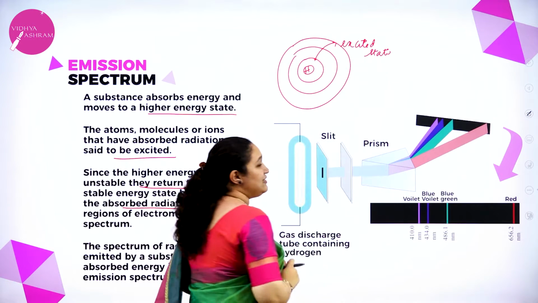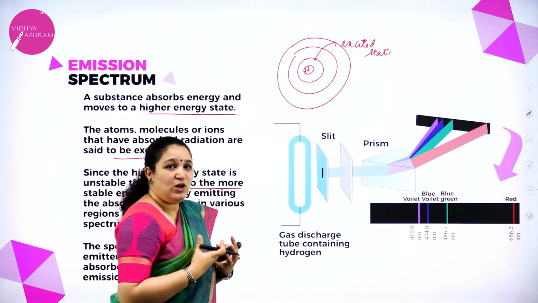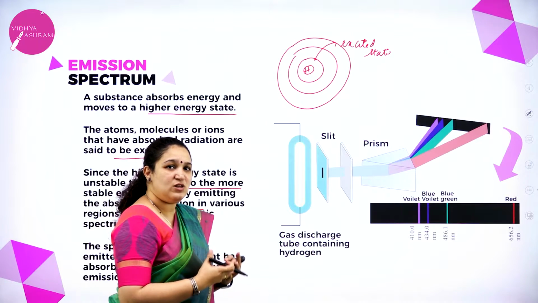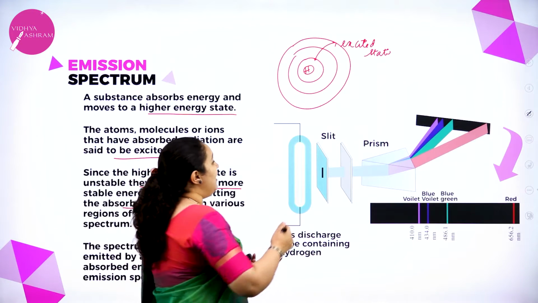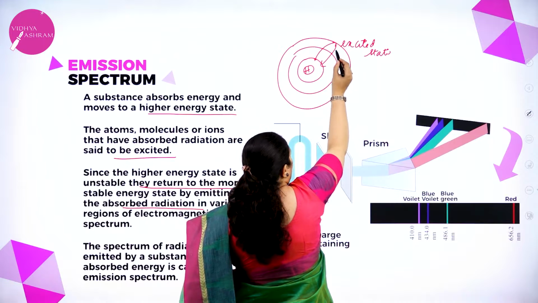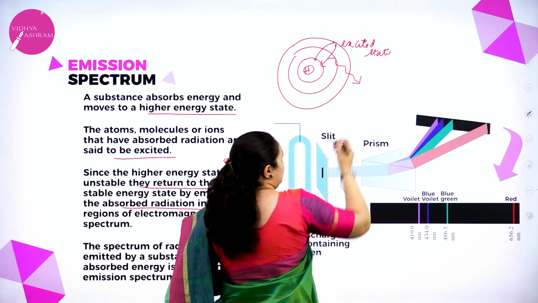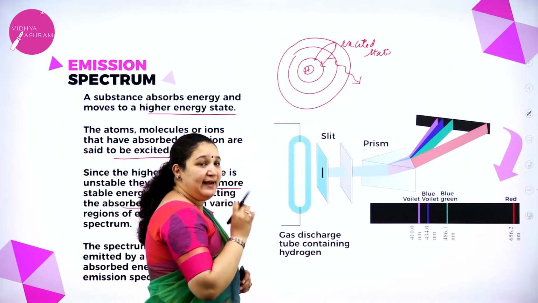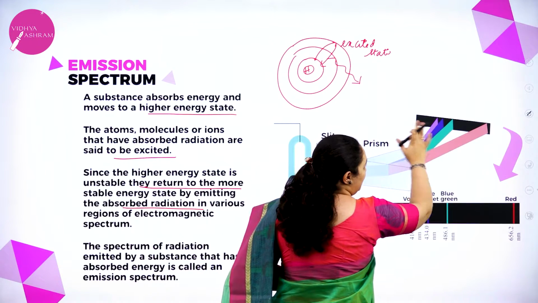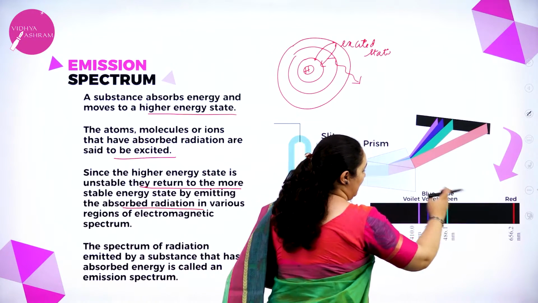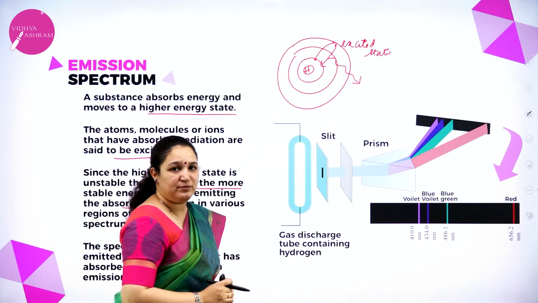Okay, and this is called the ground state. So it cannot stay excited for a long time, and these electrons have to return to their original ground state. When they are coming back, the energy they had absorbed will be emitted. That light, if you pass it through a prism, will split up to give a series of lines. That is called emission spectrum.